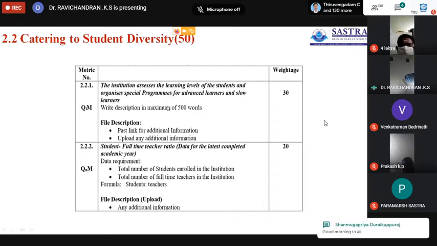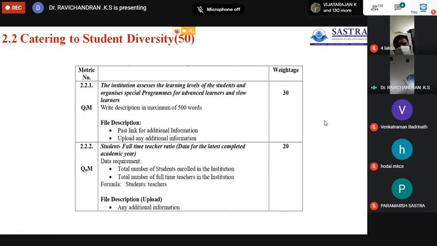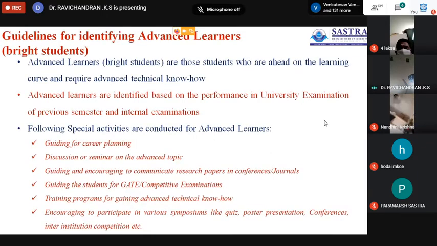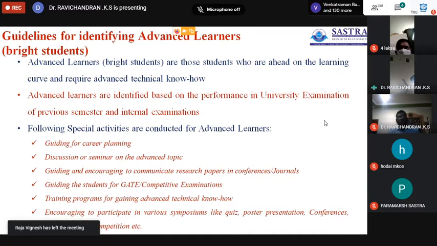Okay, the first one I will explain. Here we need to give a write-up of 500 words on what are the ways to identify whether the candidate is an advanced learner or a slow learner. Okay, here I have given one rough document for identifying the slow learners and the fast learners.